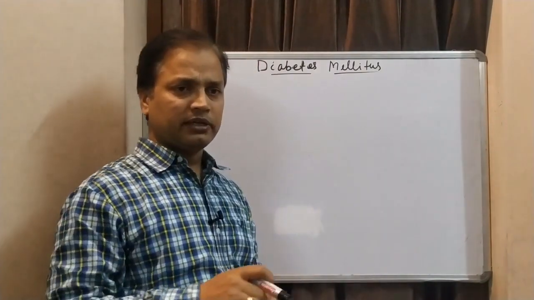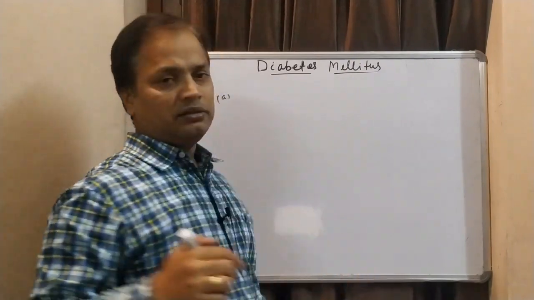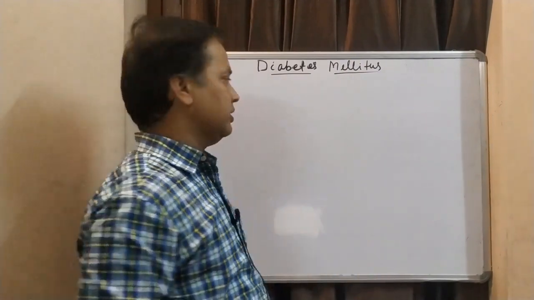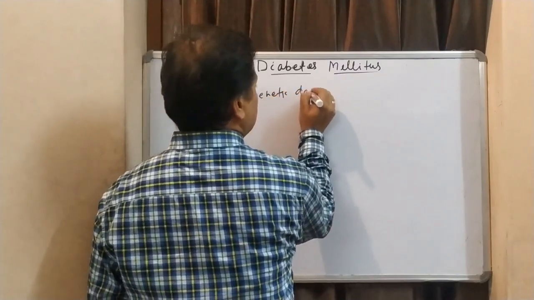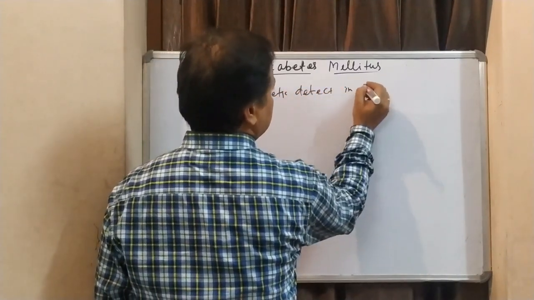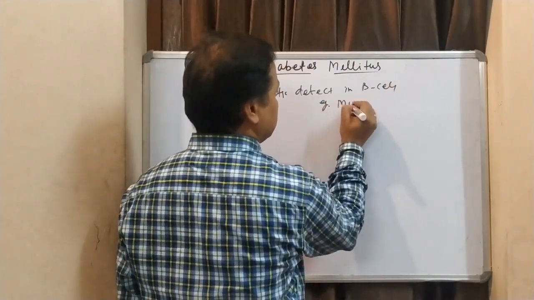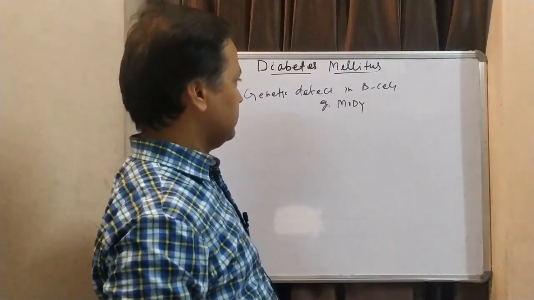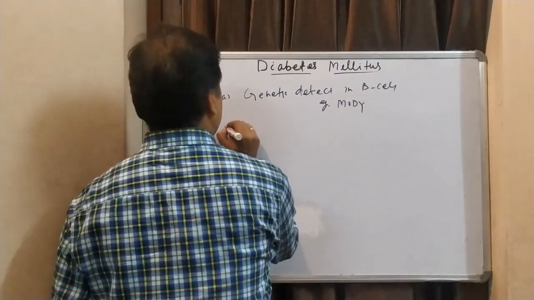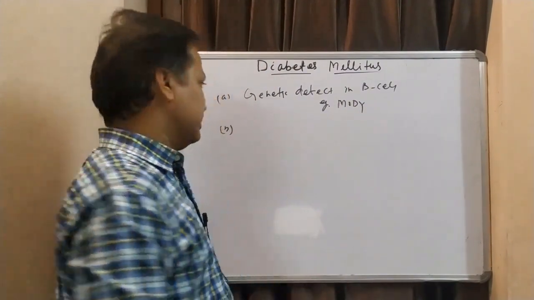In other types of diabetes mellitus, the first class is where genetic defects are there in the beta cells. The first thing is genetic defect in beta cells, and an example is MODY, maturity onset diabetes of the young. Second is because of genetic defects in insulin action.